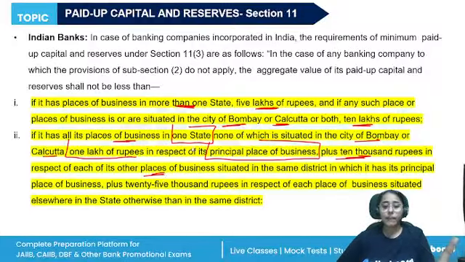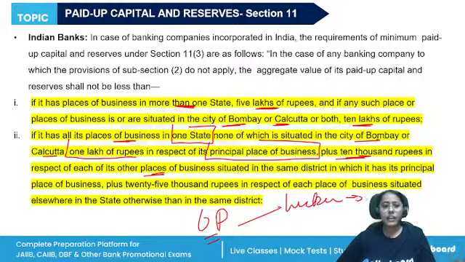So if let's say a bank has its operation only in Uttar Pradesh, the principal place, the head office, let's say is in Lucknow, then 1 lakh rupees for Lucknow, and for any other place of business in the same district, rupees 10,000. And anywhere else in the state outside of the principal place of business, rupees 25,000.